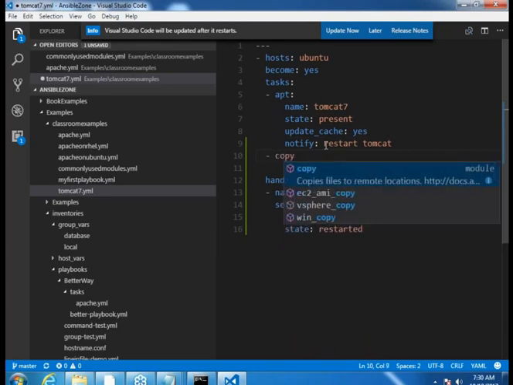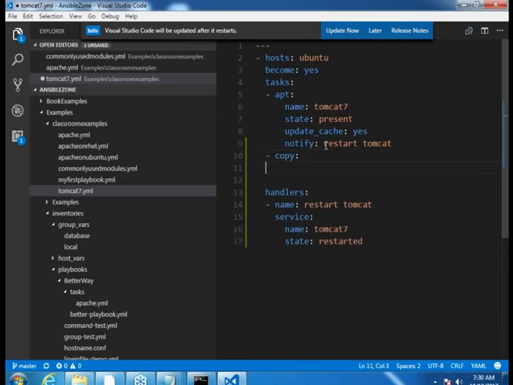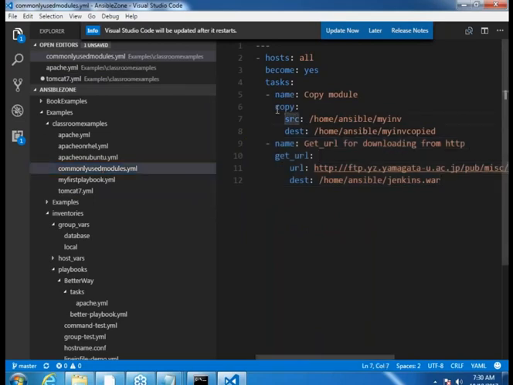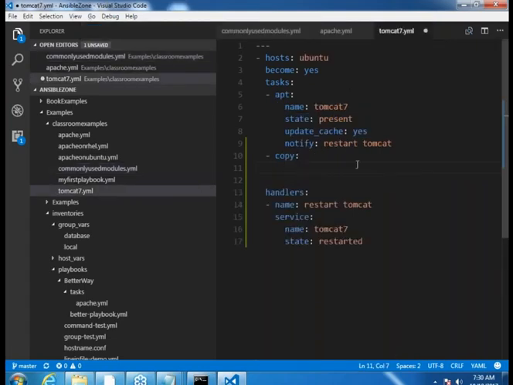Similarly, I'll be using one more module over here, which is copy. In copy, yesterday we might have written some commonly used modules. I'll be using the same stuff, even though it has no relation with Tomcat as such. I'm basically doing it only for the sake of it. If you want, you can write name and all of that. I'm just doing this.